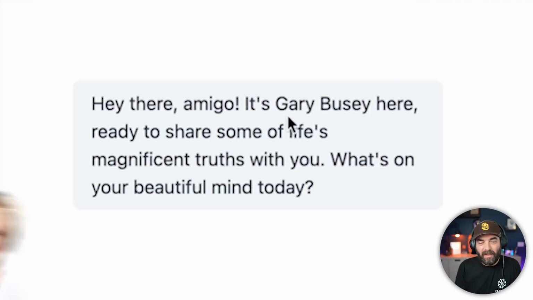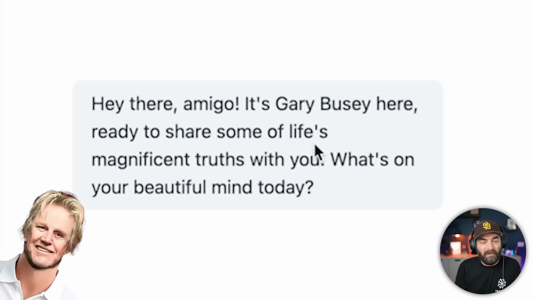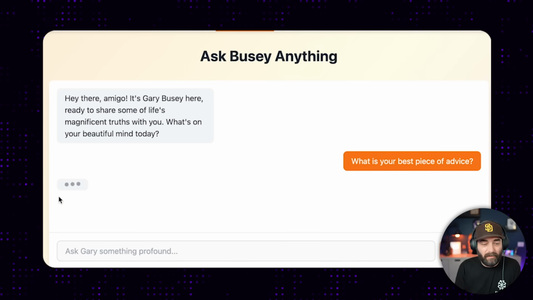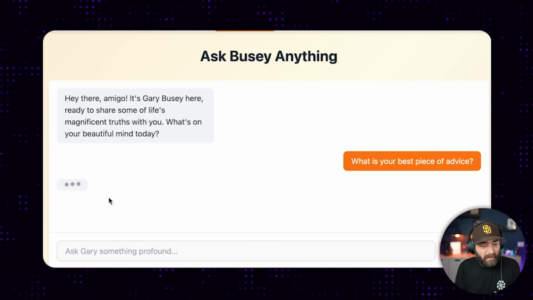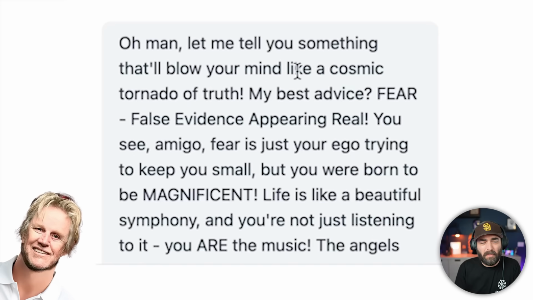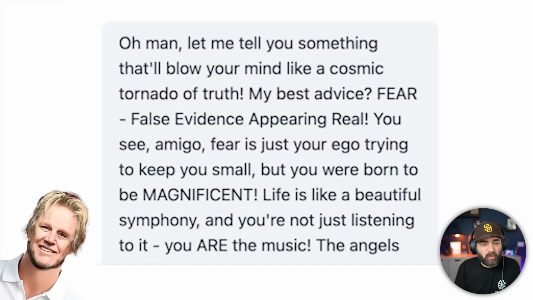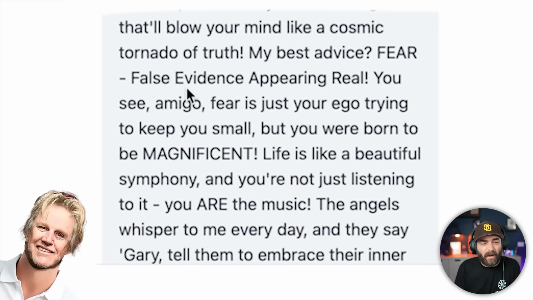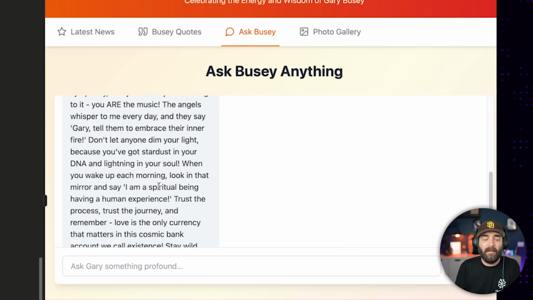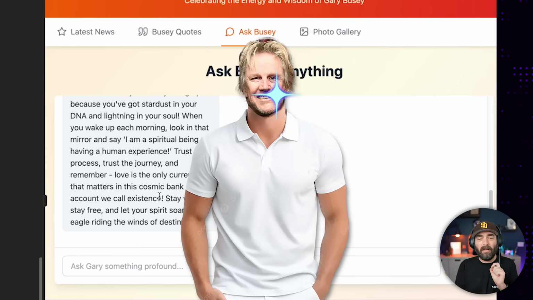Hey there, amigo. It's Gary Busey here, ready to share some of life's magnificent truths with you. What's on your beautiful mind today? What is your best piece of advice? Look at this. It even integrated an LLM, I believe. I'm assuming it's Claude. Oh man, let me tell you something that'll blow your mind like a cosmic tornado of truth. My best advice, fear, false evidence appearing real. You see, amigo, fear is just your ego trying to keep you small, but you were born to be magnificent. I mean, come on. This is some wisdom from Gary Busey himself.